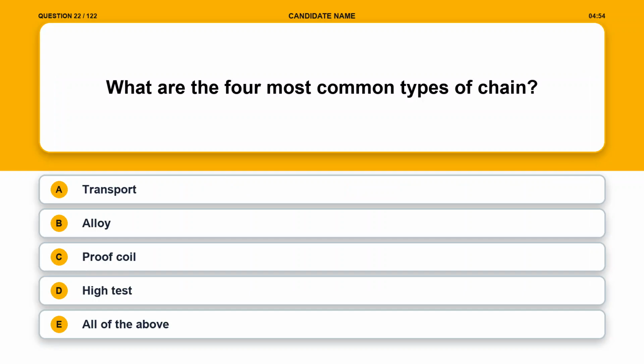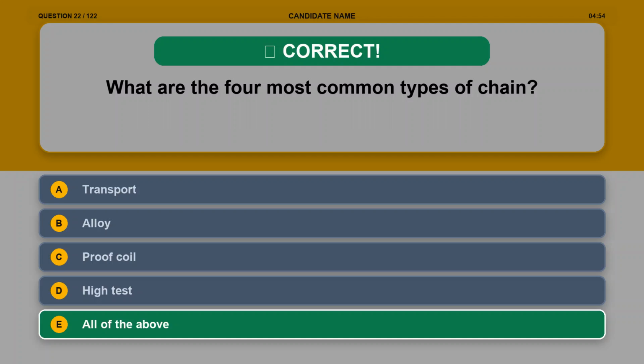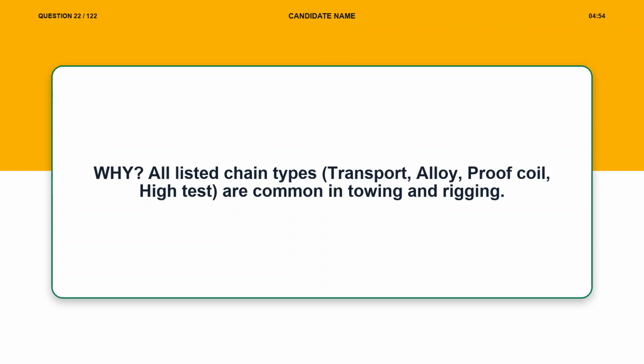Question 22. What are the 4 most common types of chain? Option A, transport. Option B, alloy. Option C, proof coil. Option D, high test. Option E, all of the above. The correct answer is option E, all of the above. Explanation. All listed chain types, transport, alloy, proof coil, high test, are common in towing and rigging.